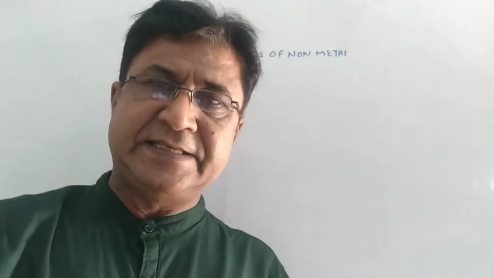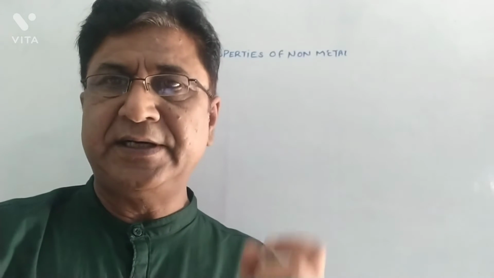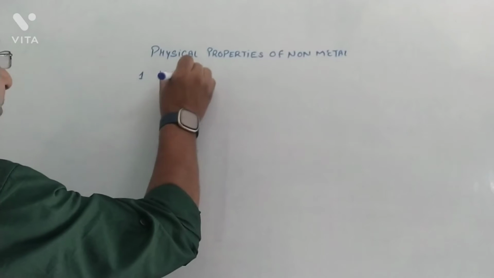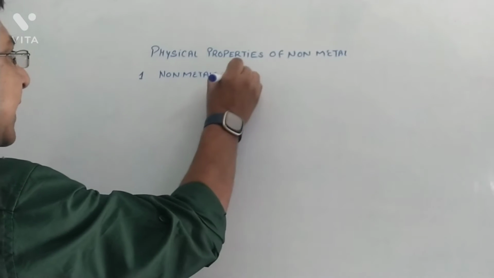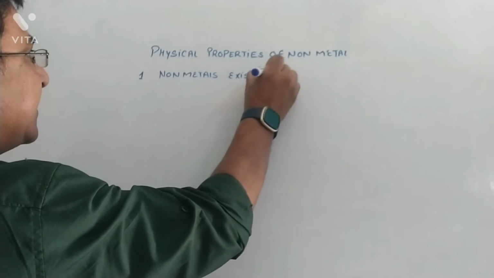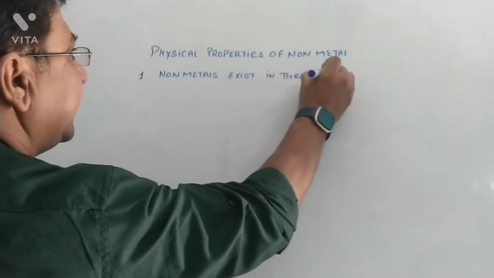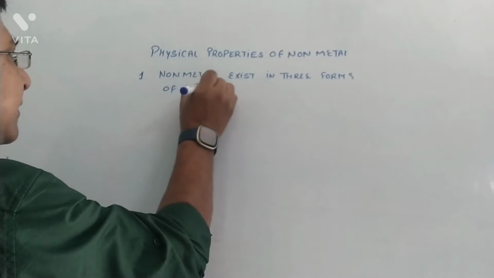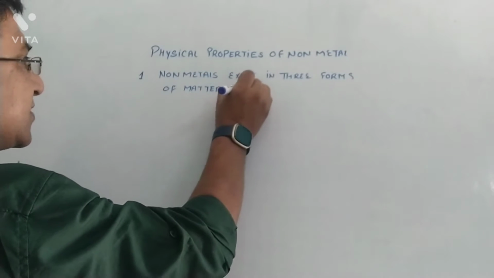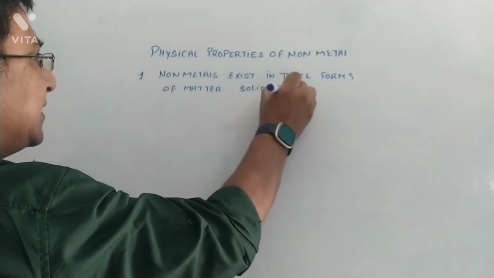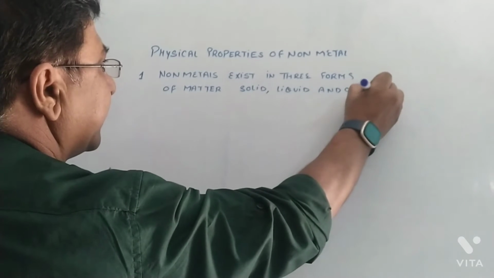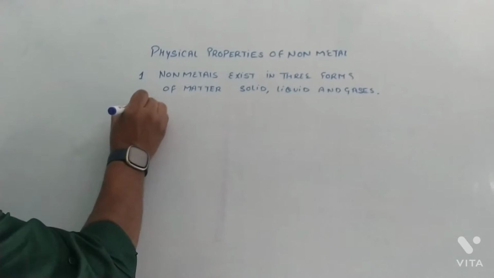The very first property is that non-metals can exist in three forms of matter, that is solid, liquid and gases. So non-metals exist in three forms of matter. Correct? This is the first property. Let's go for the second one.